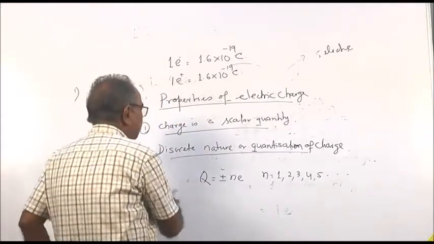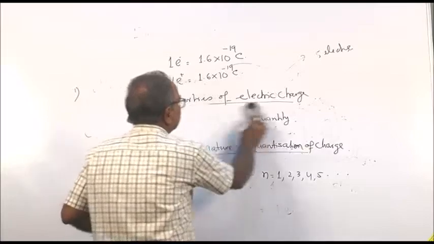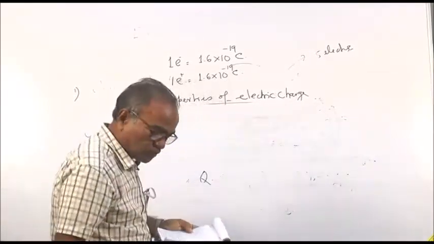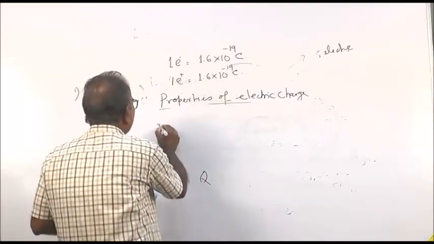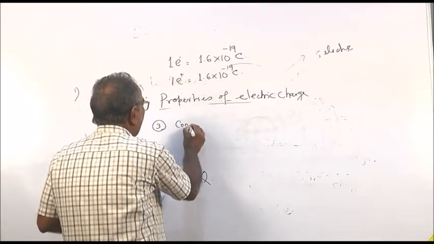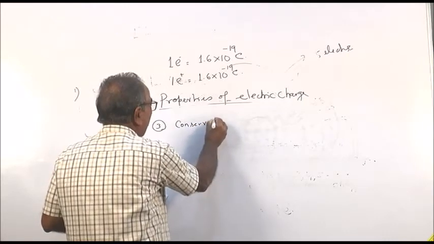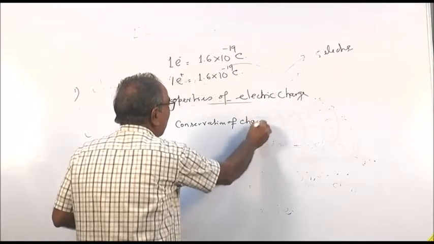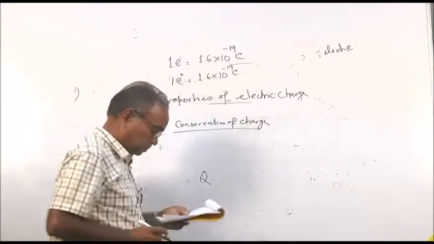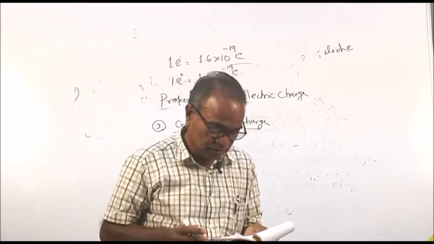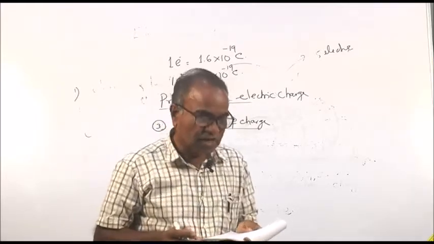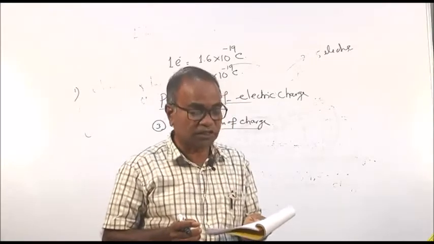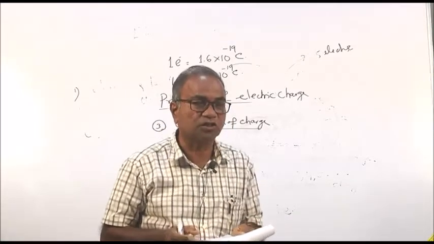Then the third property is conservation of charge. The total charge, the algebraic sum of positive and negative charges in an isolated system, remains constant. So that is called conservation of charge.